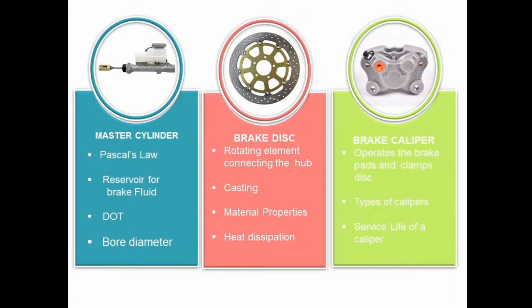Now next one is the service life of the caliper. Now how to find out that our brake caliper is being damaged, or there is some kind of problem? If the vehicle tends to pull on one side, it may be one cause of failure. Besides this, if there is a metallic rubbing noise, it may also indicate that the brake caliper is being damaged.